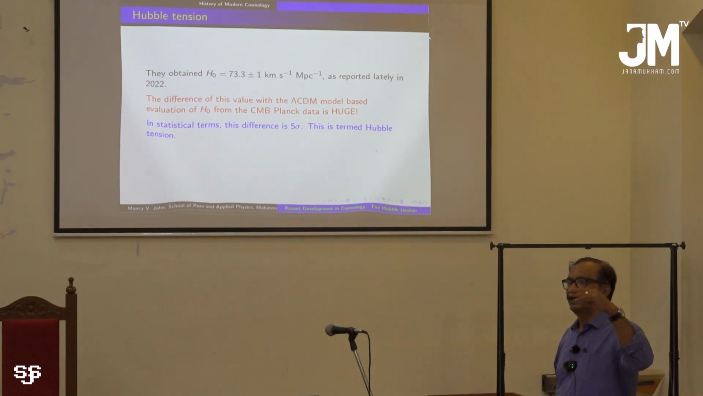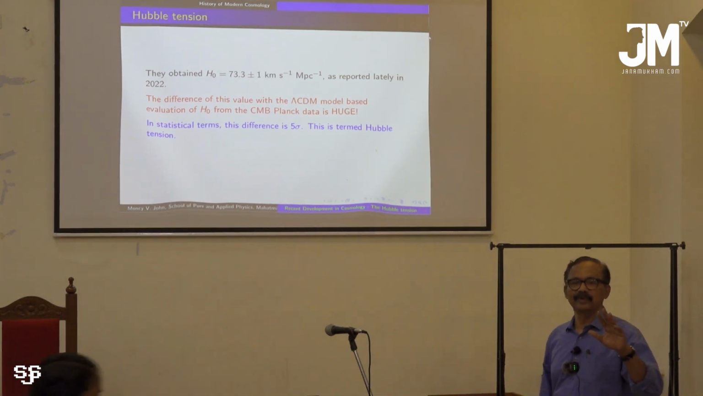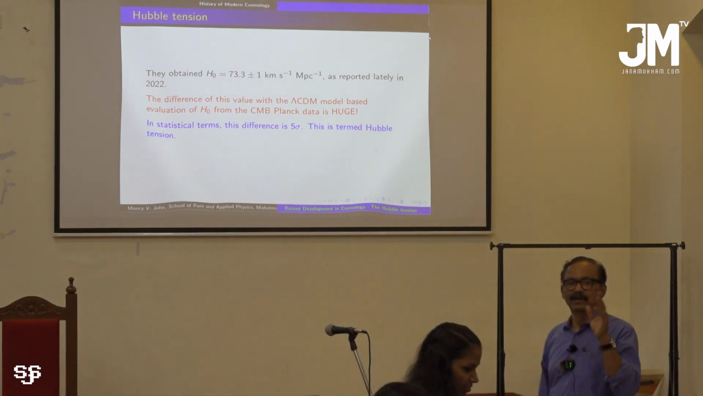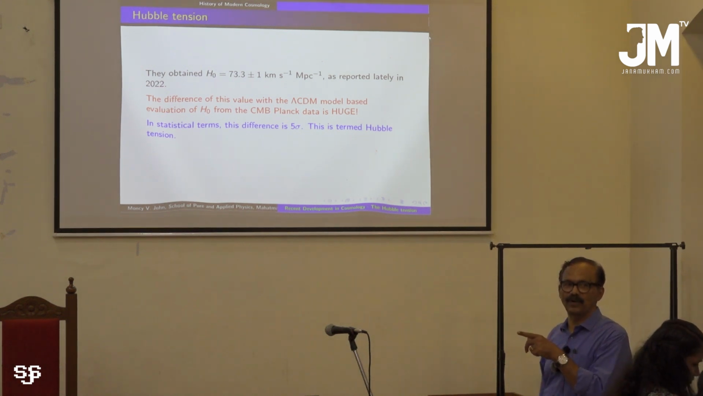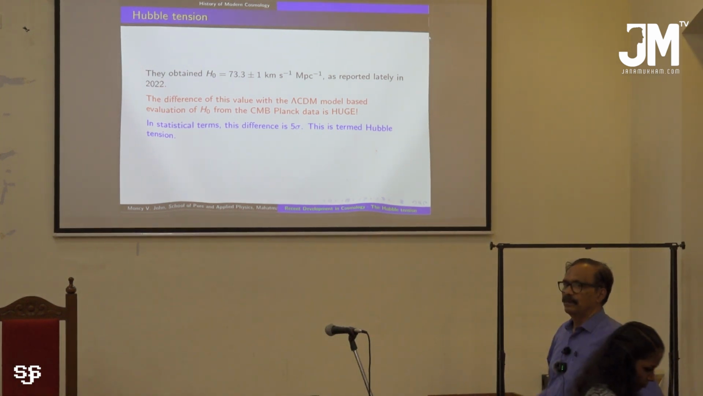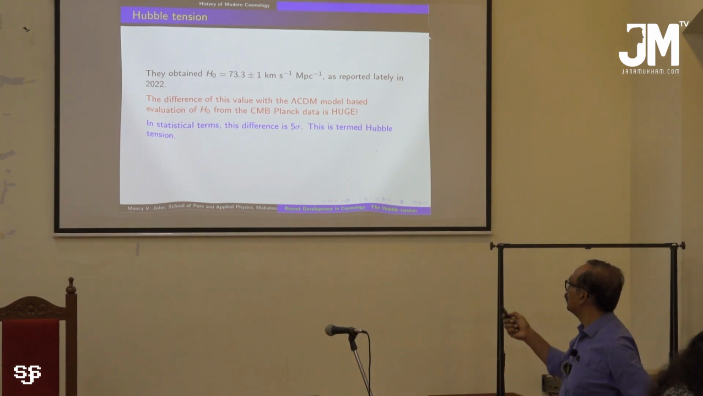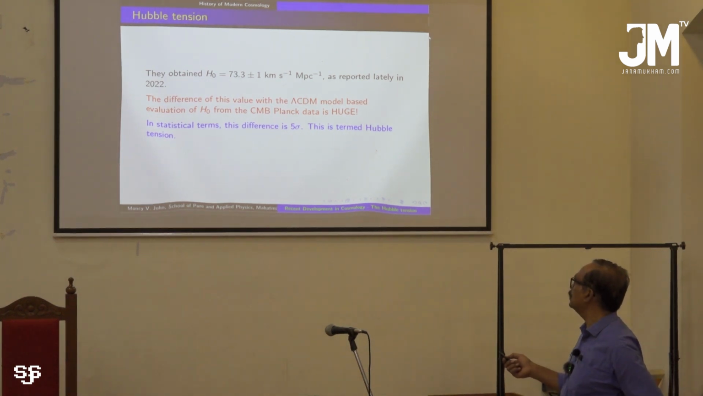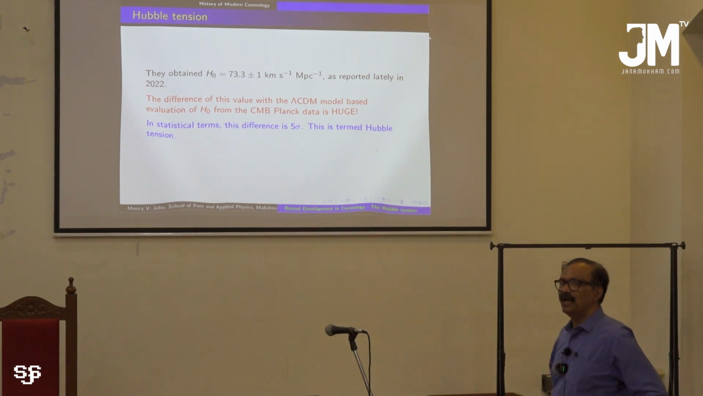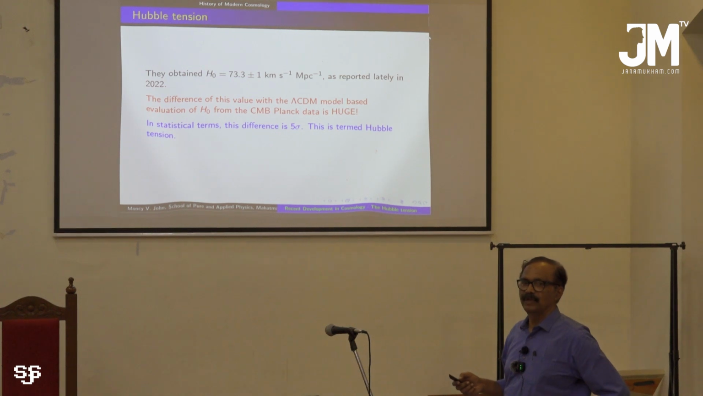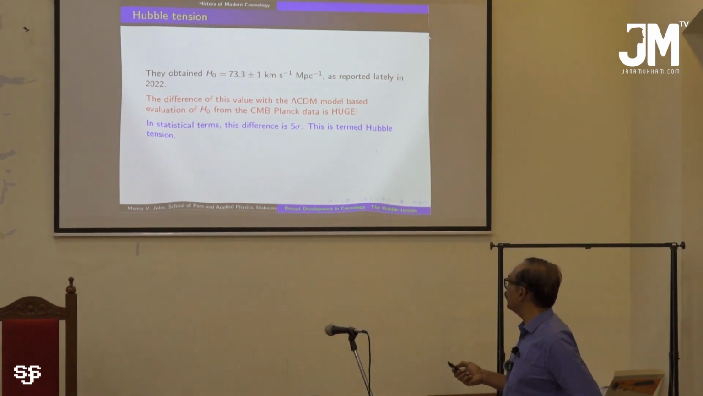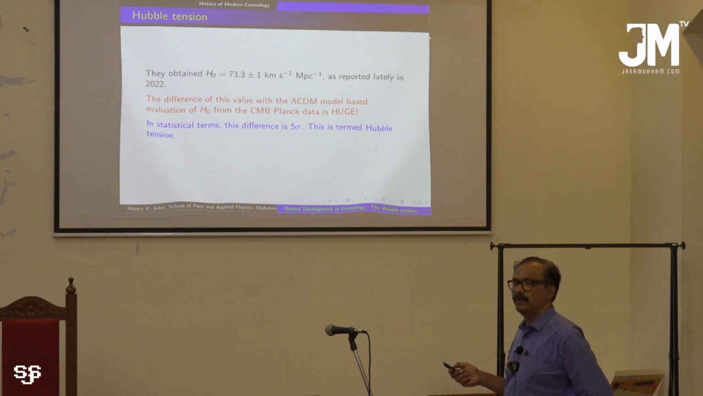So this is in sharp distinction with the value predicted by the CMB, the lambda CDM model using CMB. That value was 67 plus or minus 0.5, and the value obtained by Adam Riess and his collaborators is 73 plus or minus 1 kilometer per second. So they are vastly different. The difference is said to be almost 5 sigma. In statistical terms, we say the difference is almost 5 sigma. So there is a very serious discrepancy in the measurement of the value of H naught.